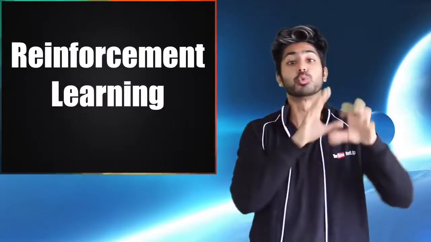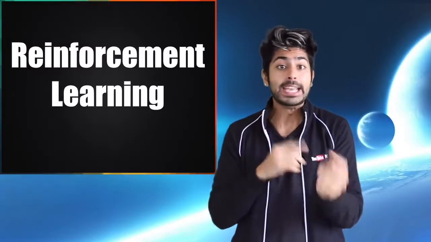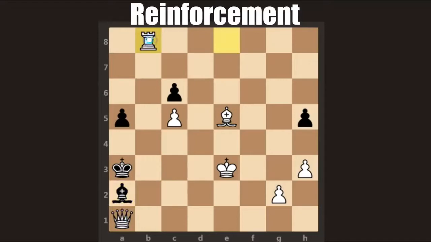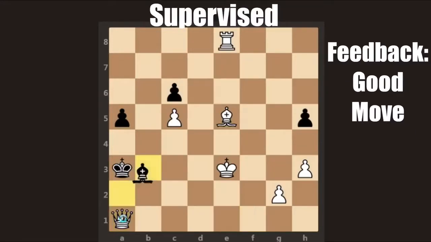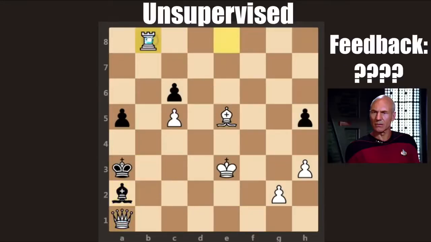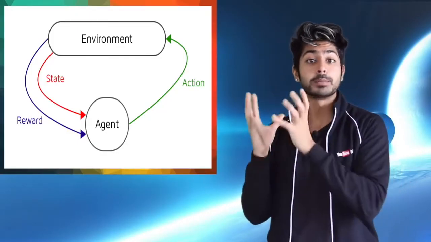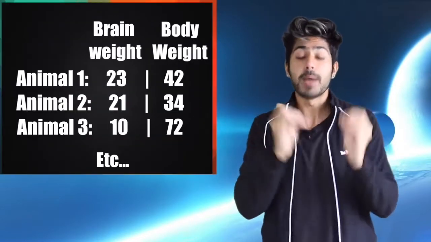And the third type is reinforcement learning. This is where a model isn't given feedback right off the bat. It only gets it if it achieves its goal. So if we're trying to create a reinforcement learning bot that can learn to beat humans at chess, it would only receive feedback if it won the game. Whereas in the supervised approach, we get feedback every move. And in the unsupervised approach, we never get feedback, even if it won. Unlike the other two learning styles, reinforcement learning is linked to the idea of interacting with an environment through trial and error. So I've got a data set of measurements of different